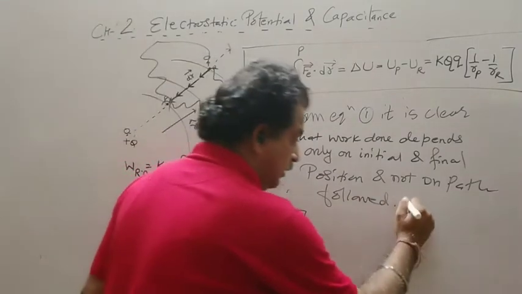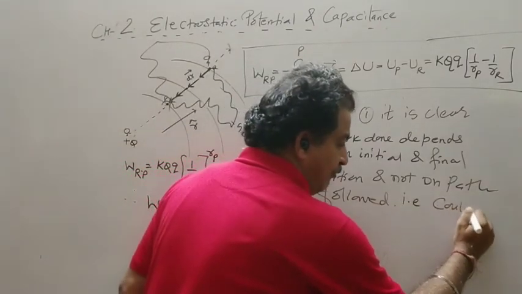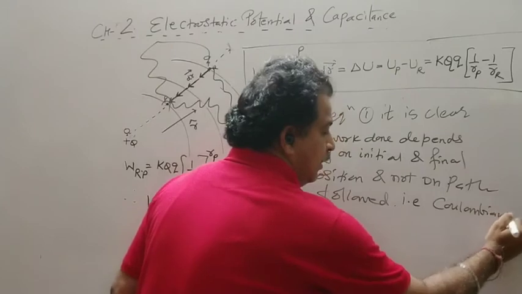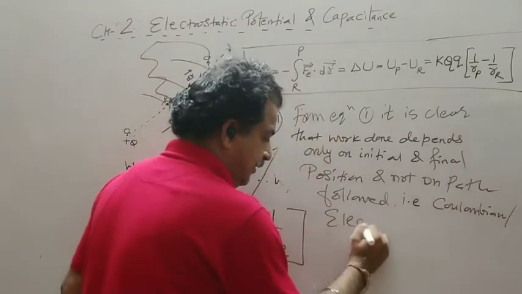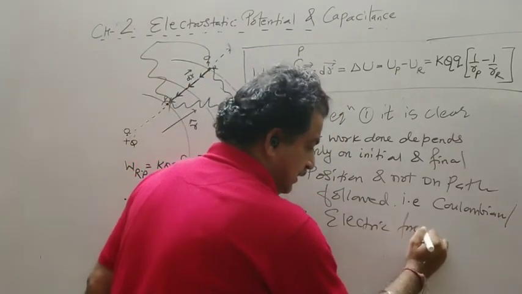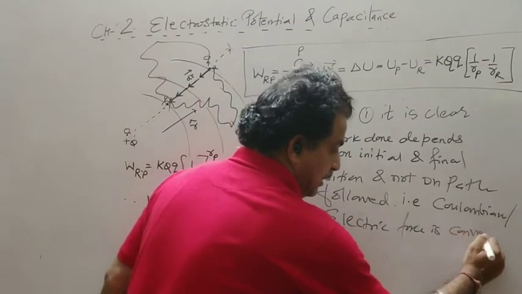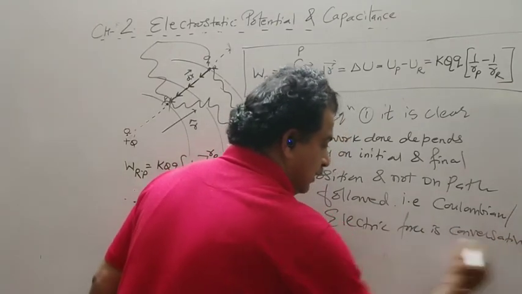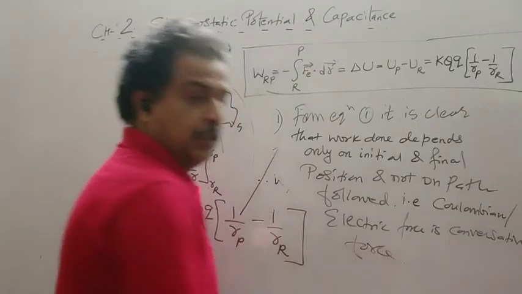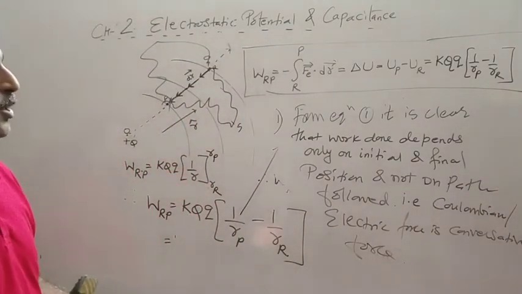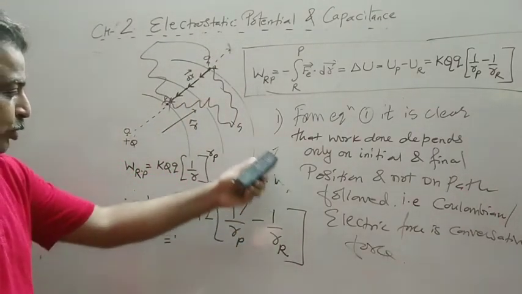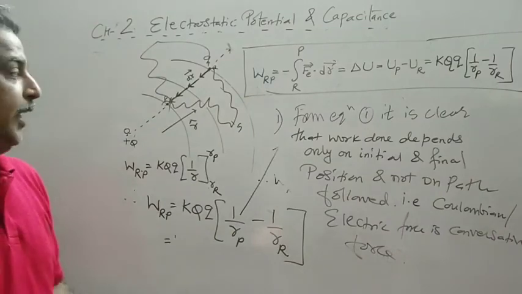That is, the Coulombian force or electric force is a conservative force. So the electric force is a conservative force. That is proved after doing this necessary integration.